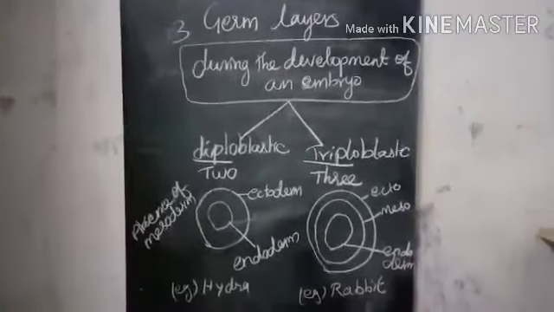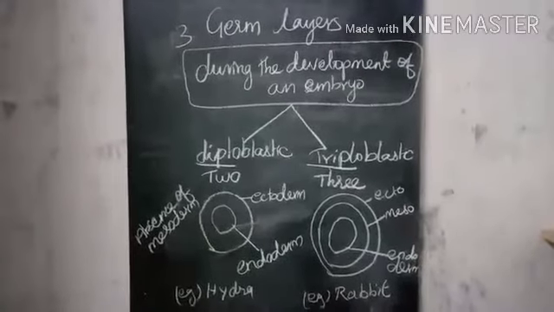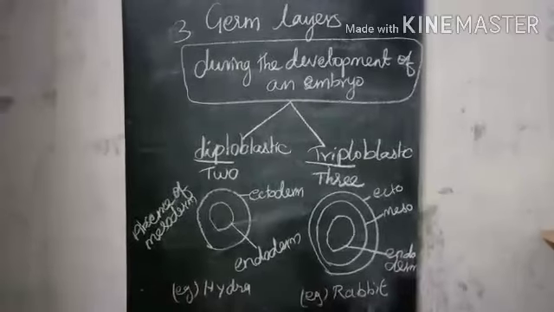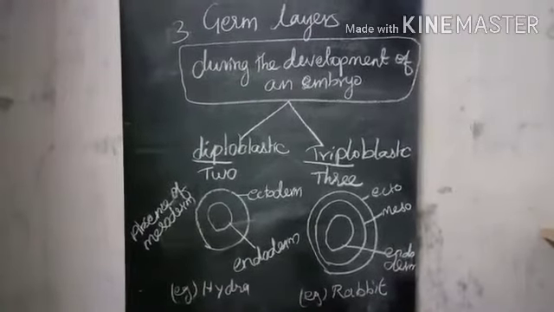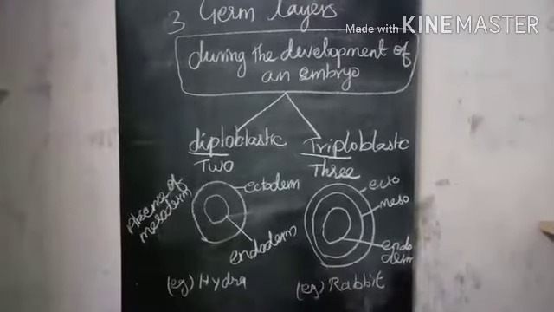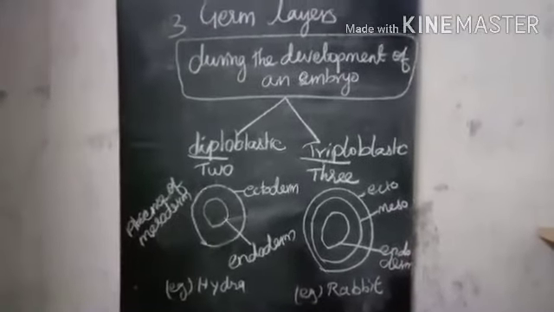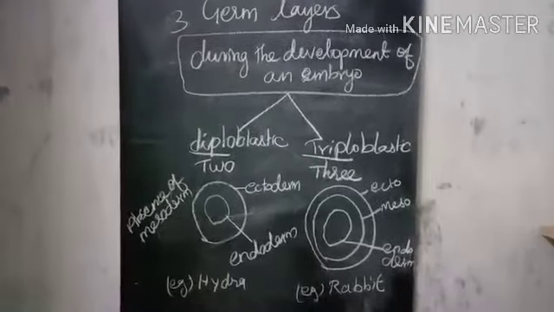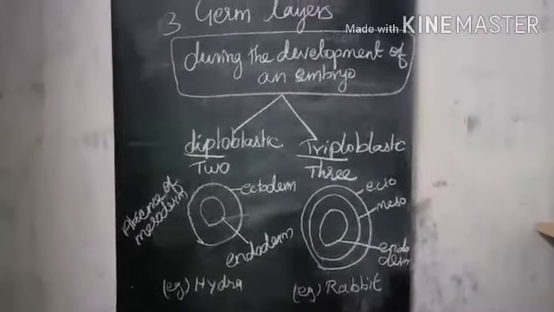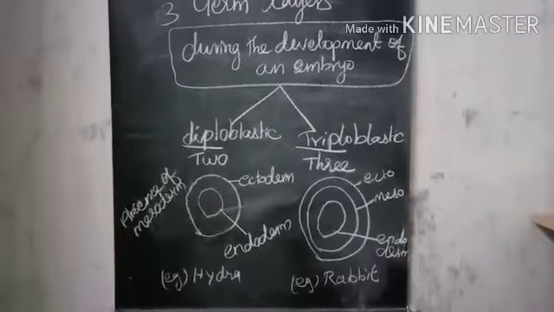The third one, germ layers. Germ layers are formed during the development of an embryo. Embryo, it's a young one. These give rise to different organs as the embryo becomes an adult. The organism with two germ layers, the ectoderm and endoderm, is called diploblastic.